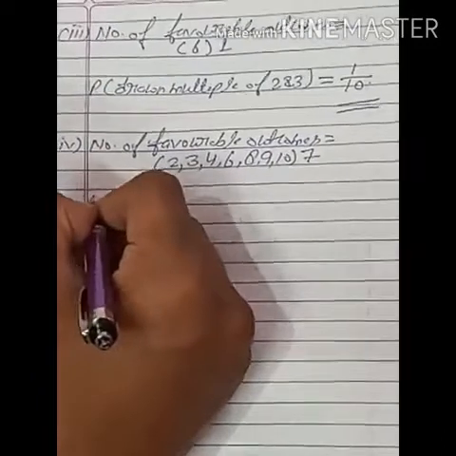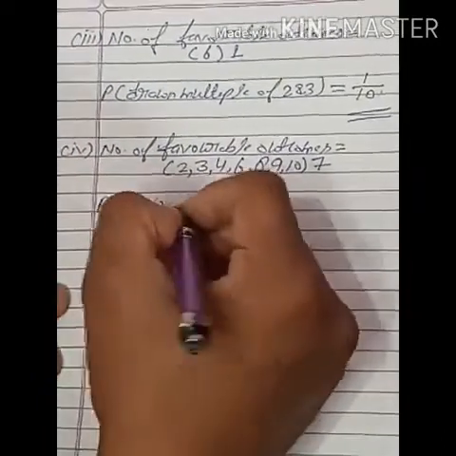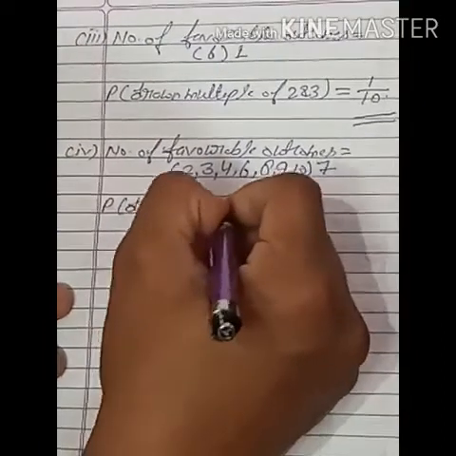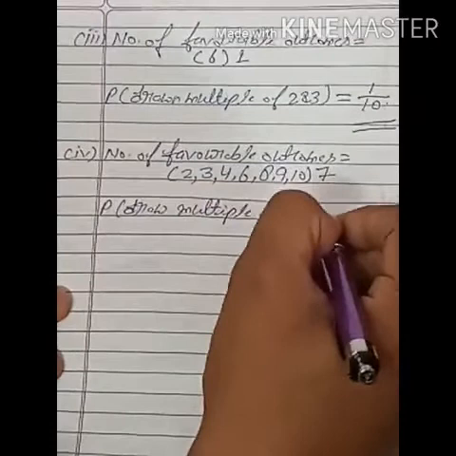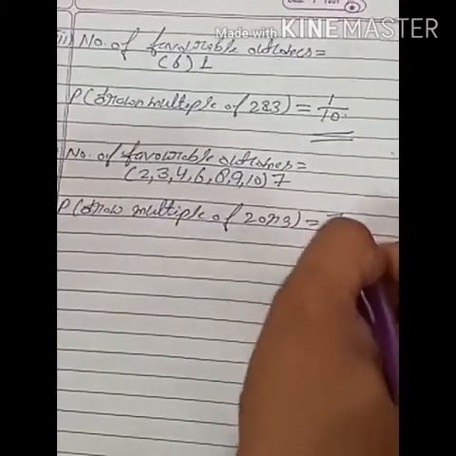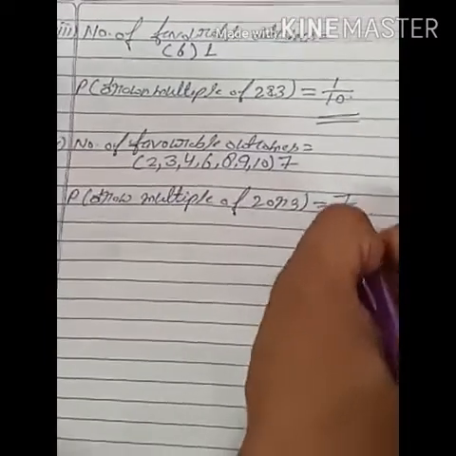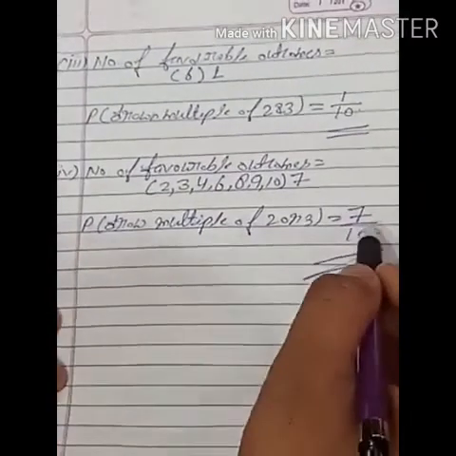So the probability of drawing a multiple of 2 or 3 is equal to the number of favorable outcomes 7 upon the total number of outcomes 10. So students, the answer of the fourth part is 7 upon 10.